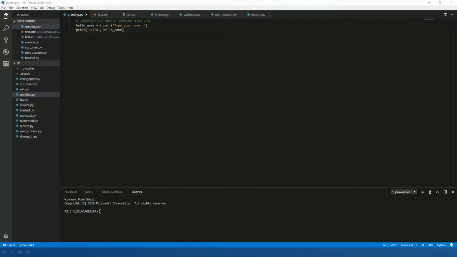So first of all, let's run that from our command prompt because we can do that. If we do python pp/greeting.py, it will ask me for my name, Ross. Press enter and hello Ross, there it is. Now this works because the greeting.py program is stored in my Universe PP file, but because that's a text-based file, the actual Py code is in a text file, and therefore it is able to be run directly from the operating system using the Python command interpreter.